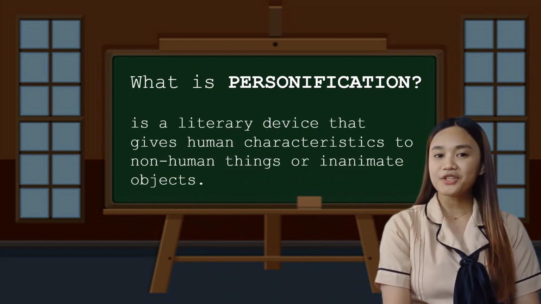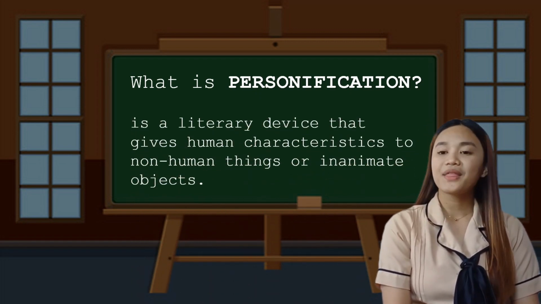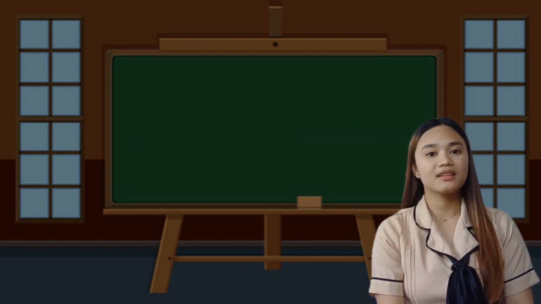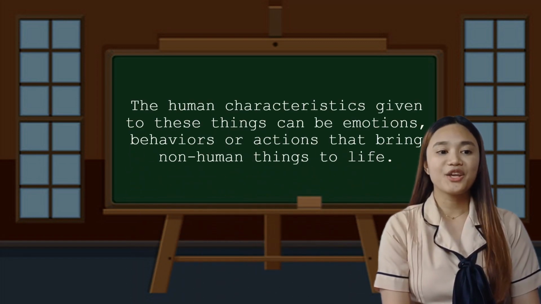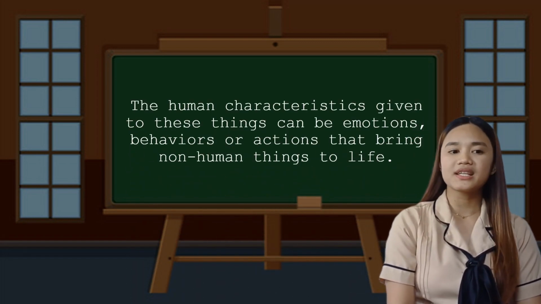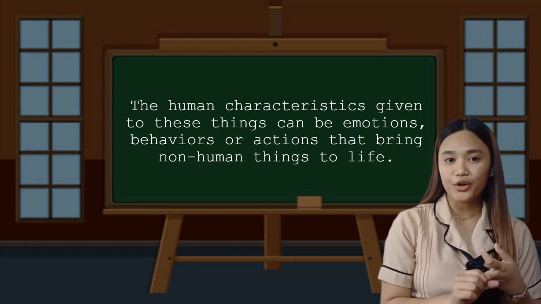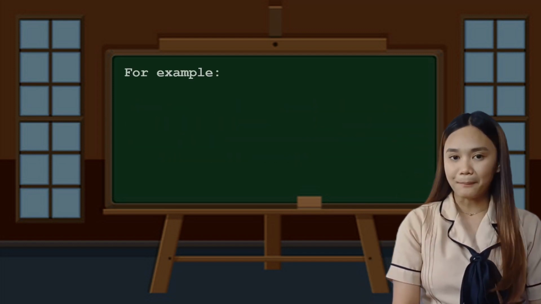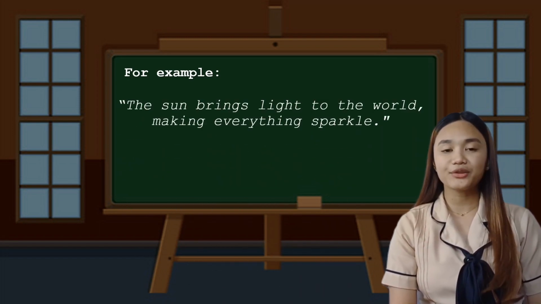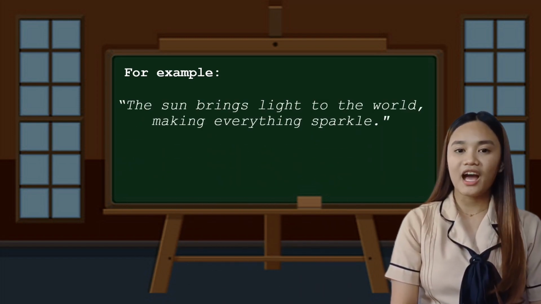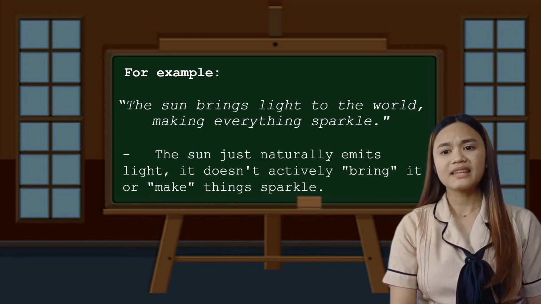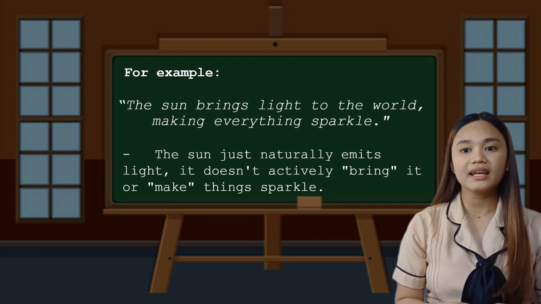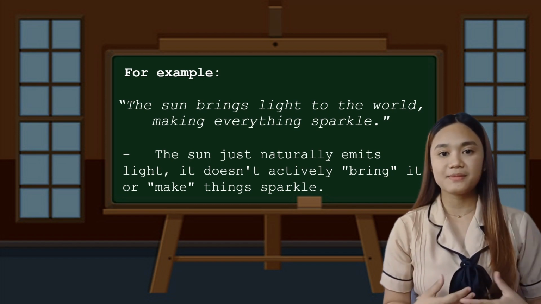Personification. Personification is a literary device that gives human characteristics to non-human things or inanimate objects. The human characteristics given to these can be emotion, behavior, or action that bring non-human things to life. For example, the sun brings light to the world, making everything sparkle. The sun just naturally emits light. It doesn't actively bring it or make things sparkle.